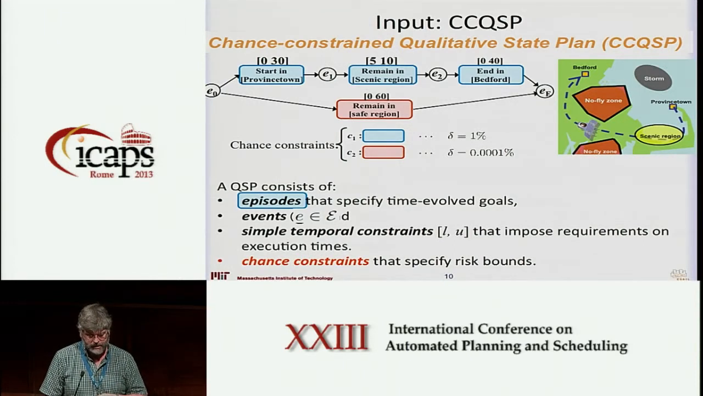Okay. In addition to that plan, we need to be able to specify the probability of success. So we specify that as a set of chance constraints. So we can take any bundle of a subset of these episodes and temporal constraints and specify a probability of success. So in this case, what we want to be able to say is that we want to achieve our kind of vacation goals with a 99% probability of success, but the probability of dying is much, much lower, right? So the planner will then focus more on trying to guarantee safety than trying to guarantee that you're in the scenic region throughout the period specified.